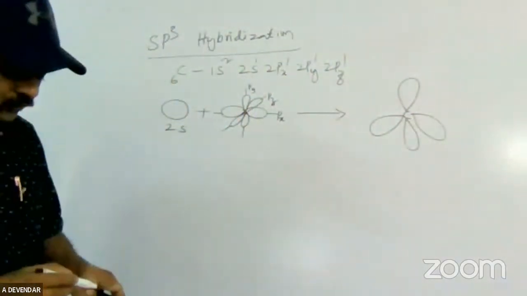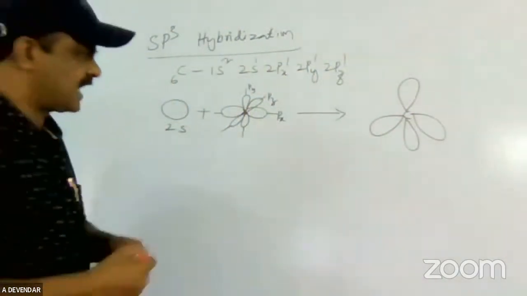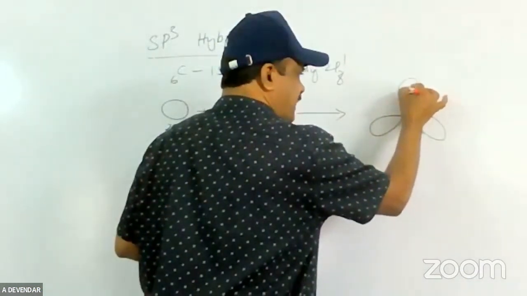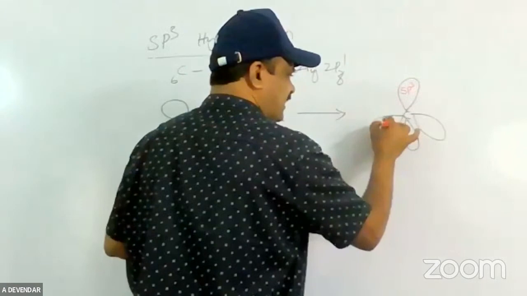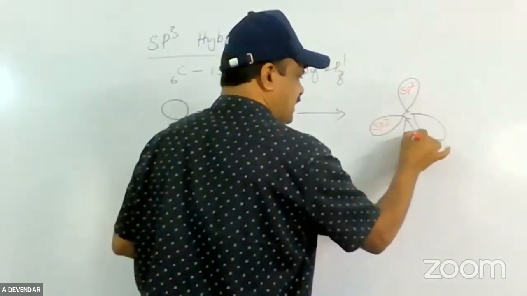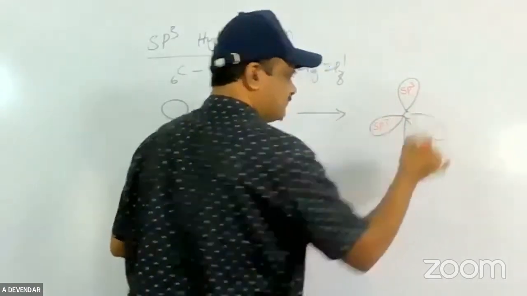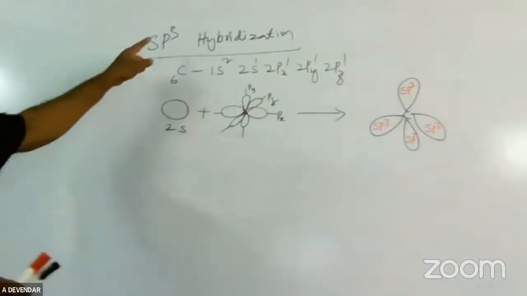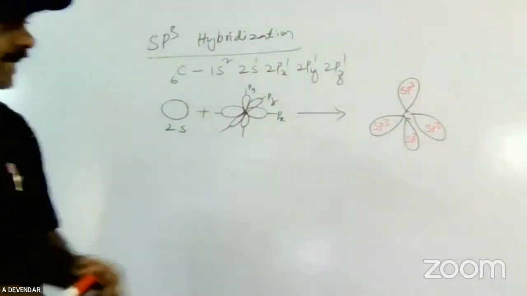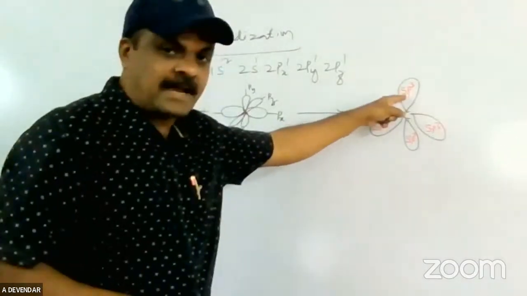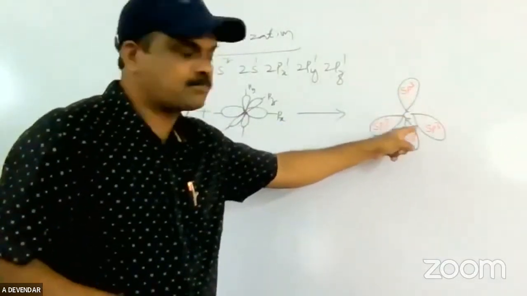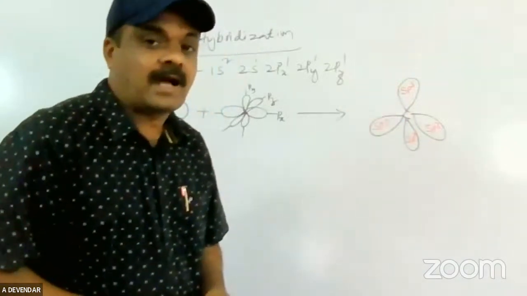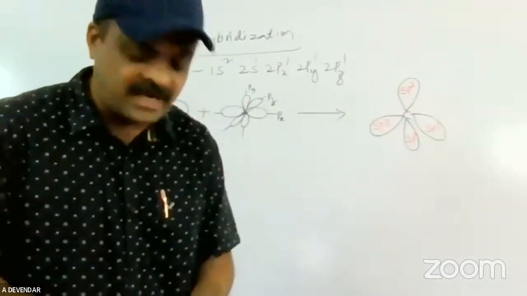Here the four sp3 hybrid orbitals are formed, called sp3, sp3, sp3, sp3. This is called sp3 hybridization. These four sp3 hybrid orbitals are arranged on the carbon atom in a tetrahedral structure.